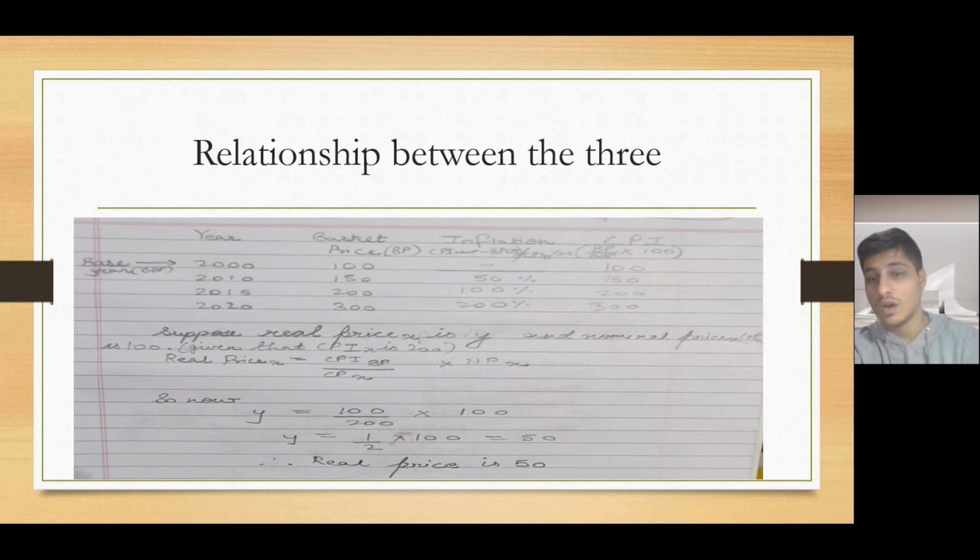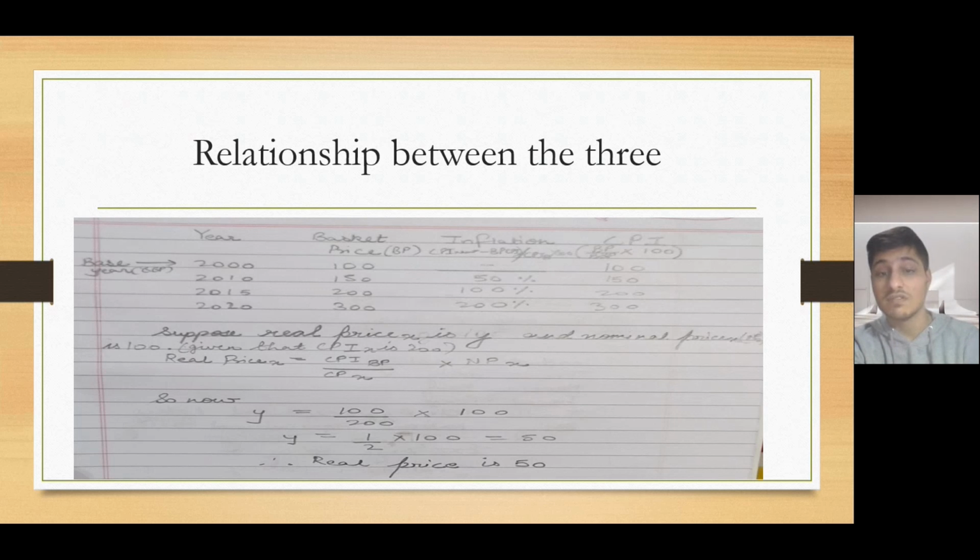So 100 upon 100 into 100 gives us 100, but in 2010 it would be 150 upon 100 into 100, which would give us 150. And so on. Remember one thing, these two things have nothing to do with each other. These are just hypothetical numbers which by chance are coming out the same.